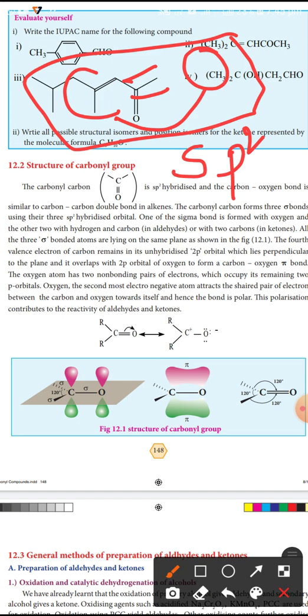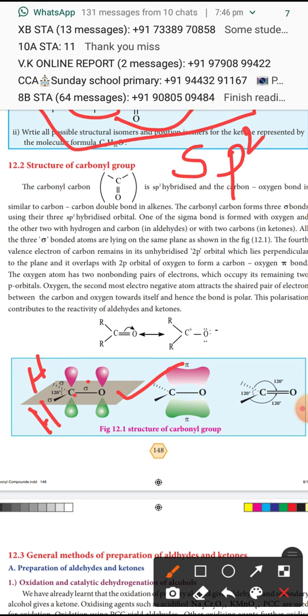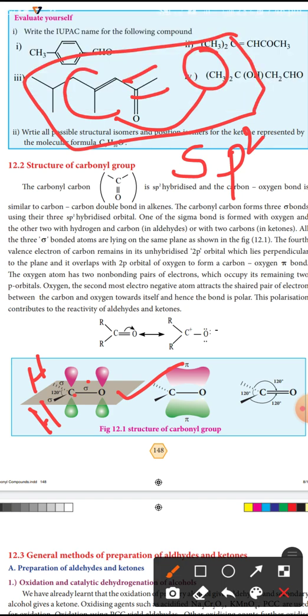All the 3 sigma-bonded atoms lie in the same plane. See the structure here: one sigma bond is formed between carbon and oxygen, another between carbon and hydrogen, and the next between carbon and hydrogen. These 3 sigma bonds lie in the same plane. The fourth valence electron of carbon remains in an unhybridized 2p orbital, which lies perpendicular to the plane.